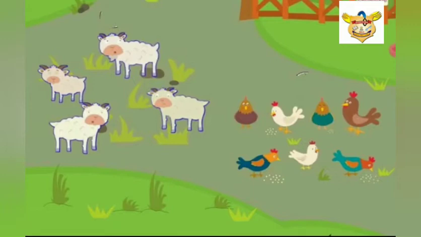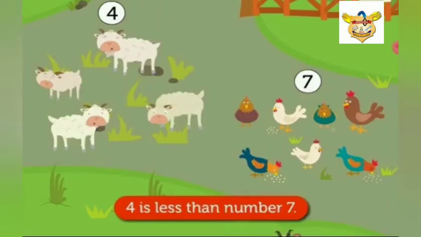Kids, tell me how many sheep are there? 4. Yes. And how many hens are there? 7. Yes. So kids, which number is lesser? Yes, 4 is less than number 7.